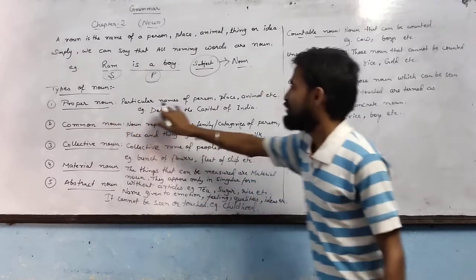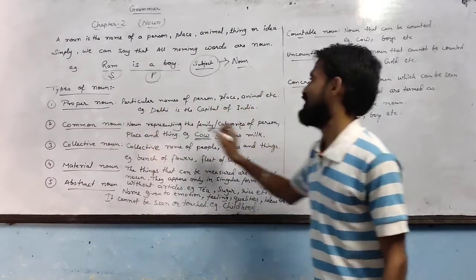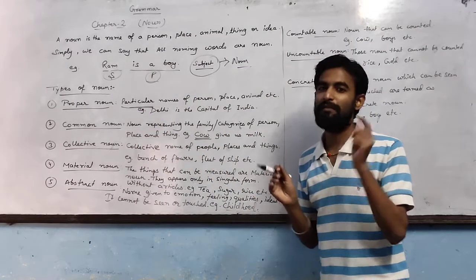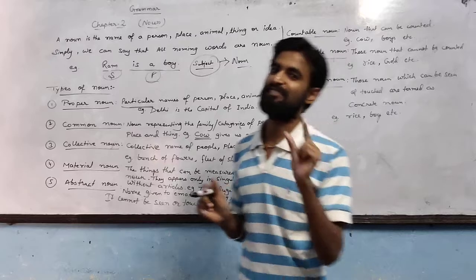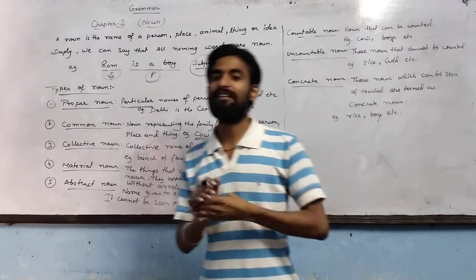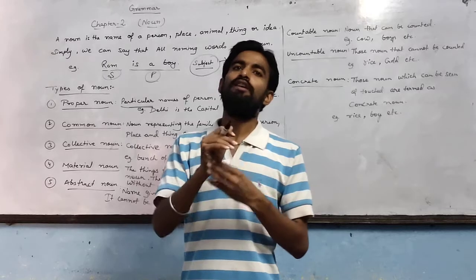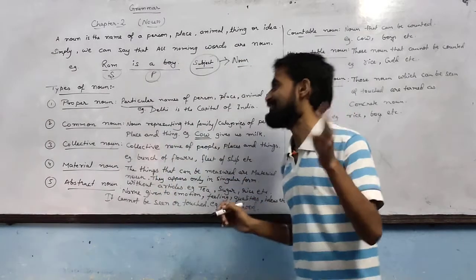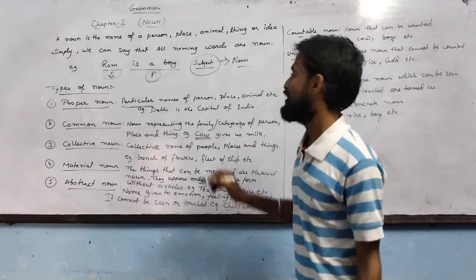Proper nouns are particular names of a person, place, animal, thing. Here, mark the word particular. Particular means specific name of a person, place, animal, or thing. Specific means for a single person or the person that you know. Specific name of a person, place, animal, or thing is a proper noun.